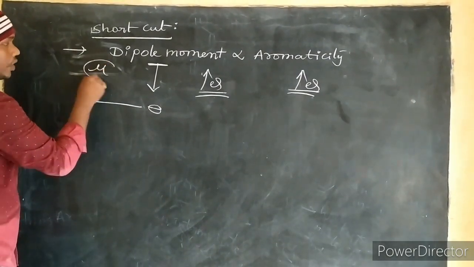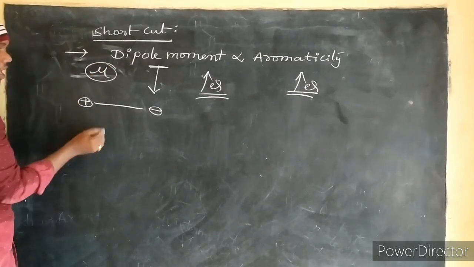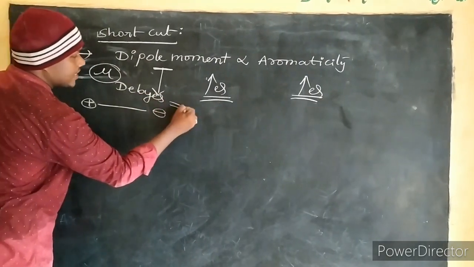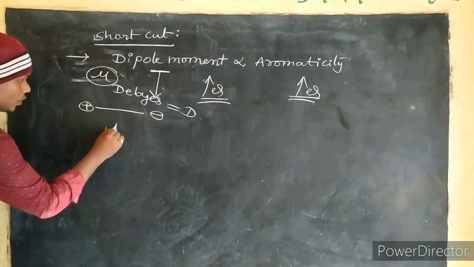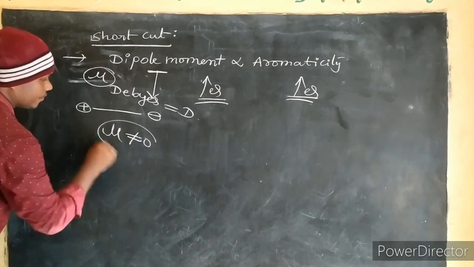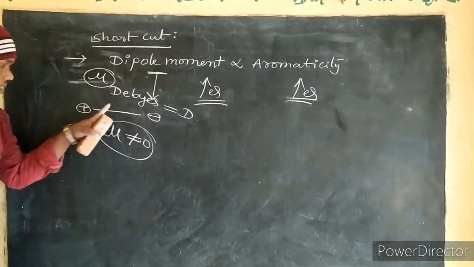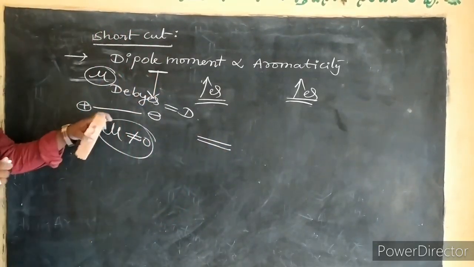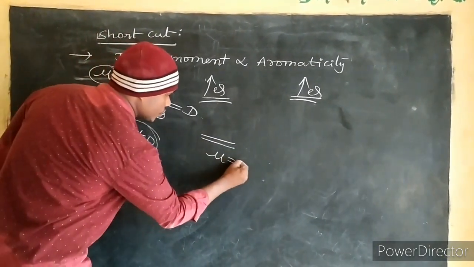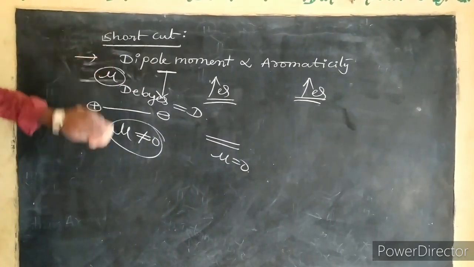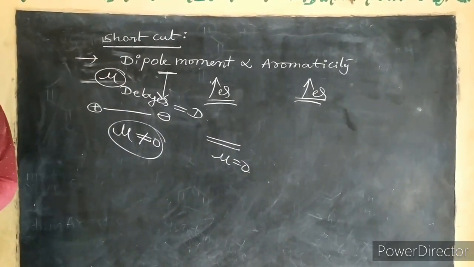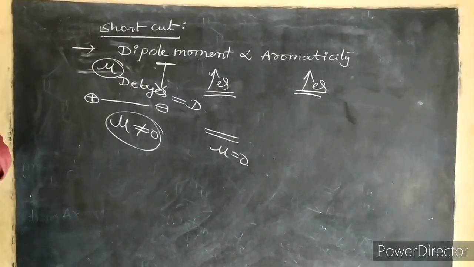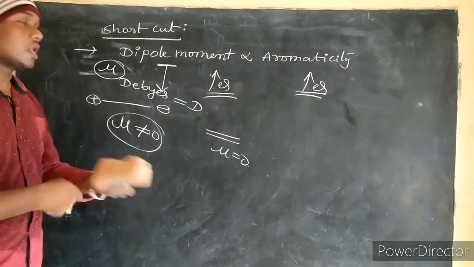Indicated as mu. Mu means dipole moment. Okay. And the unit of dipole moment is Debye, that is capital D. Correct? Here mu not equals to 0. If the charge separation is stable, then mu not equals to 0. If charge separation is not present, then mu equals to 0. Correct? So based on this concept, I am going to discuss one numerical, that is which of the following molecules must contain dipole moment 0.